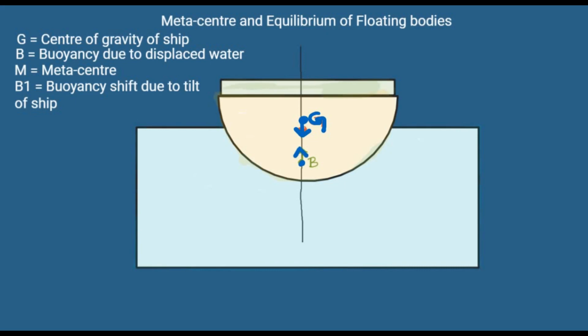Now when a ship is placed in water, because its volume is more, it displaces a huge amount of water. As a result, it experiences an immense amount of buoyancy or upward thrust that makes the boat or ship float. In case of a ship that is standing still, its center of gravity and center of buoyancy, though they work in opposite directions, lie along the same straight line that keeps the ship standing still and floating in water.